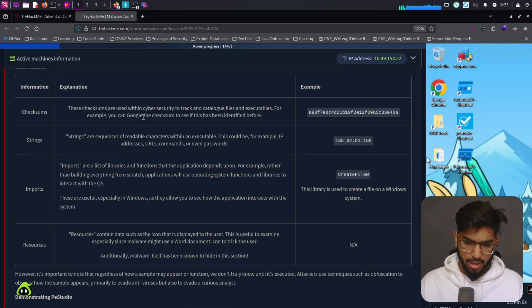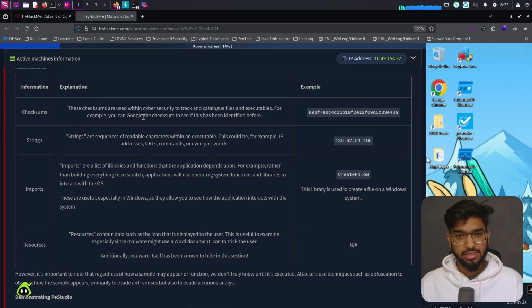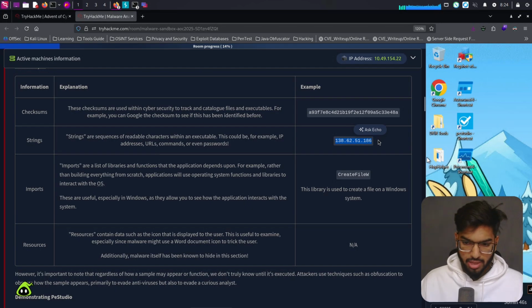This could be, for example, IP addresses, URLs, commands, or even passwords. Yes, most of the time we do see the IP addresses, passwords, or URLs, or some commands which are related to executing those malwares present in the string format, and we can understand and identify some information about those malware. Here they've given us the example of some external IP address being present in the format of strings. Imports. Imports are a list of libraries and functions that the application depends upon.